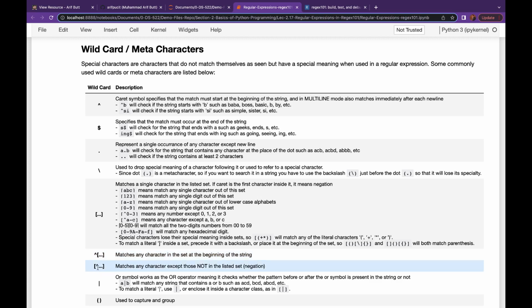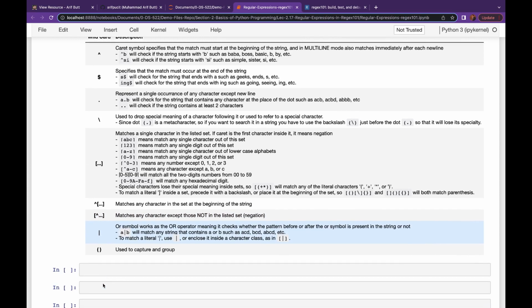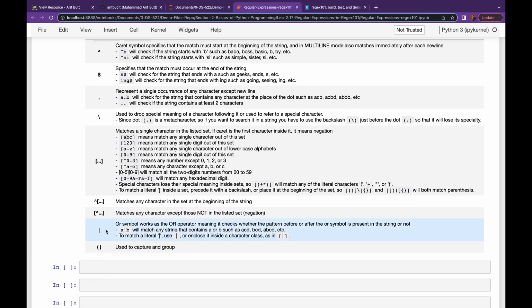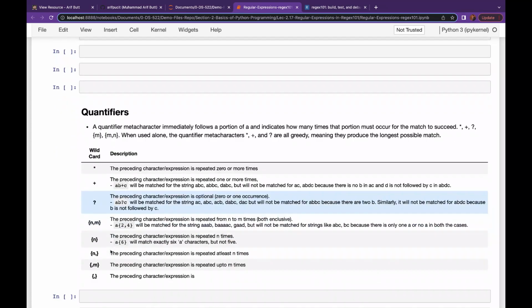And we can use the caret symbol inside this straight bracket, and when used inside, it means negation. And this straight line symbol works like an OR operator, and it can of course be cascaded. And finally, these parentheses are used to capture groups. So this is the first table.